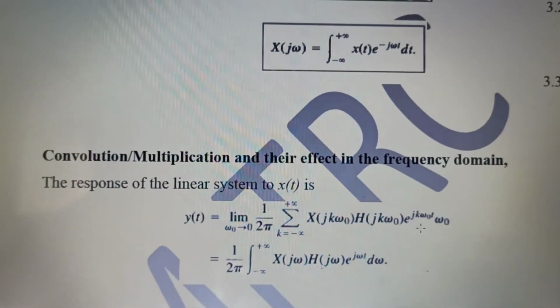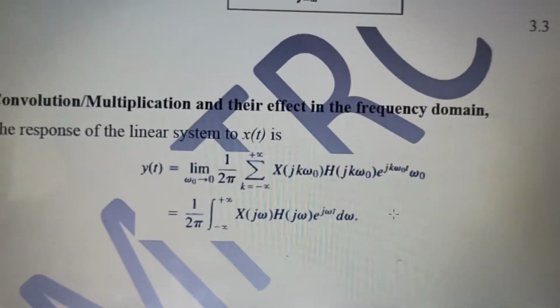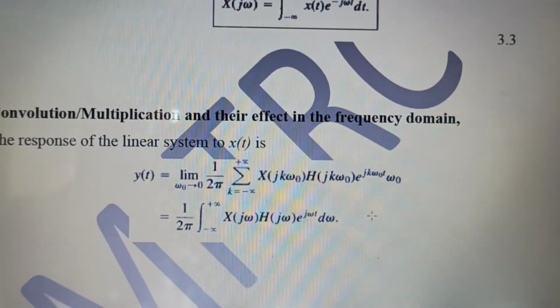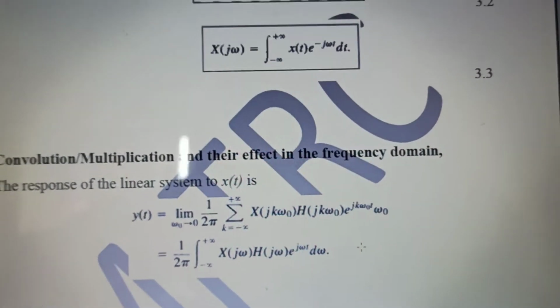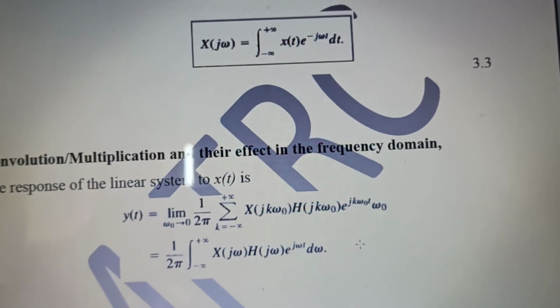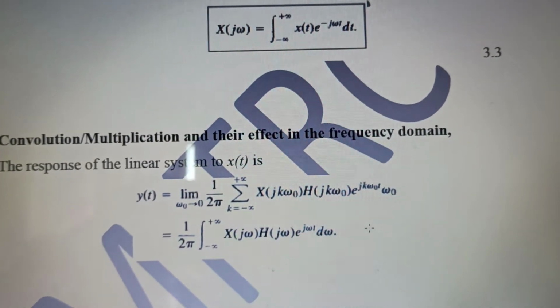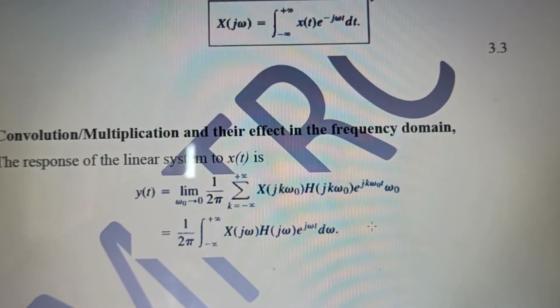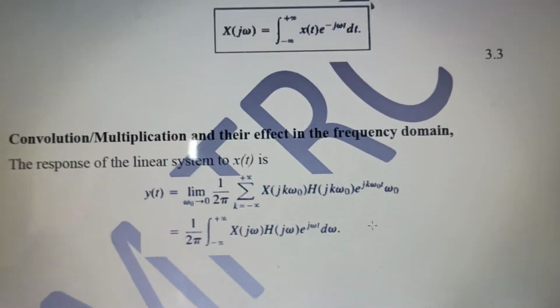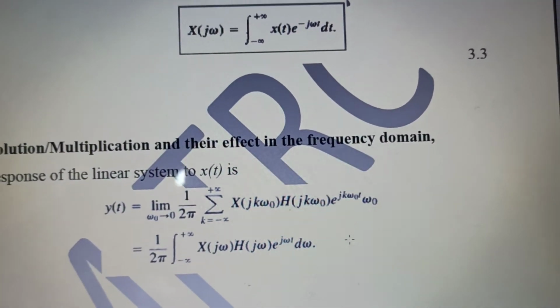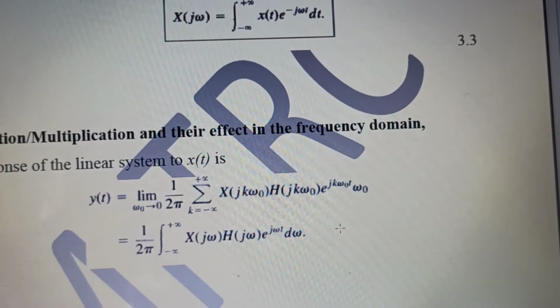Now the convolution and the multiplication part. For example, y of t, that is the inverse Fourier transform, will be given as the limit omega naught tending to 0, obviously 1 upon 2 pi, summation from k equals minus infinity to infinity. We are not using the integral because we have discretized the entire signal.